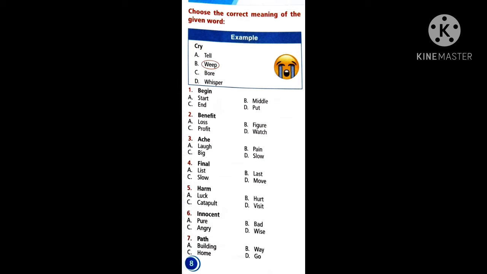Begin, the first one, begin. What is the meaning of begin? We are going to begin our class. So, what is the exact meaning for begin? I think that you know the answer. Try to take the correct one. Is it to start, middle, end, or put?